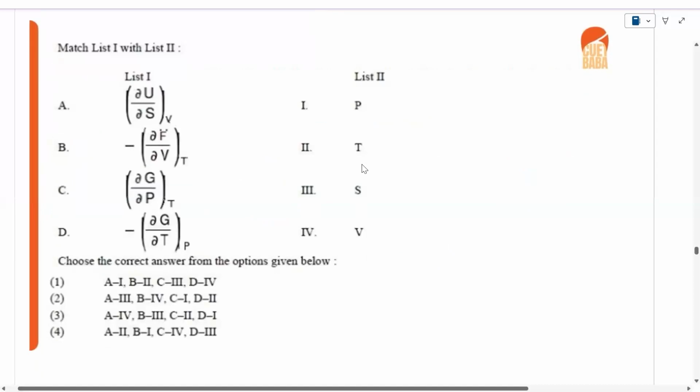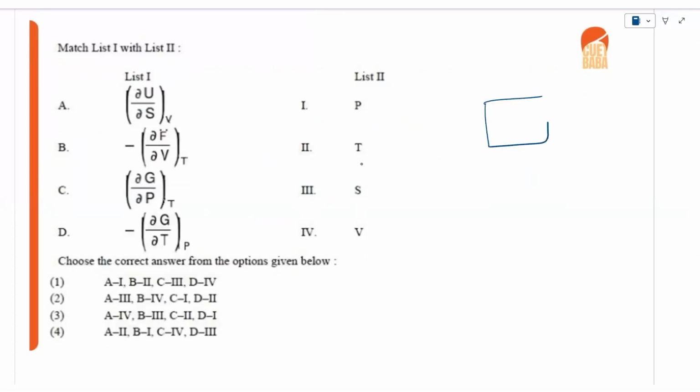Now in this question also we have done in the class. SPVT I have taught you. SPVT, right? So this question we had done in the class itself. Going upward, that means negative. Going downward, that means positive, right? dU is equal to T dS minus P dV, right?